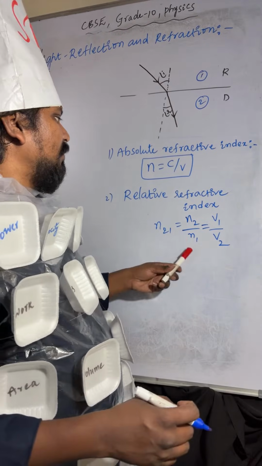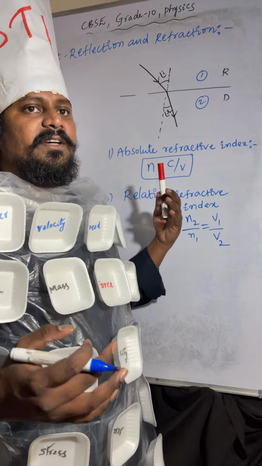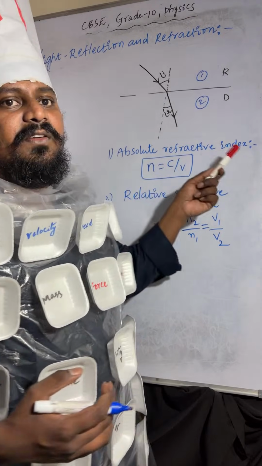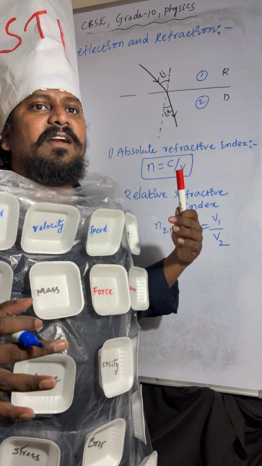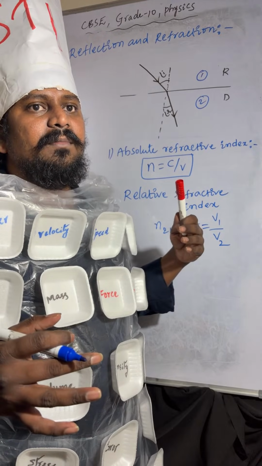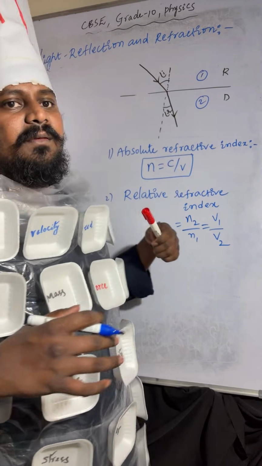Understood or not? So this is about relative refractive index, a comparison between two mediums. But observe here, absolute refractive index is nothing but the speed of light in vacuum by the speed of light in medium.